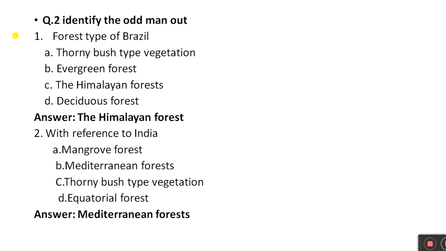Second question, with reference to India. A. Mangrove forest. B. Mediterranean forest. C. Thorny bush type vegetation. D. Equatorial forest. Answer: Mediterranean forest.